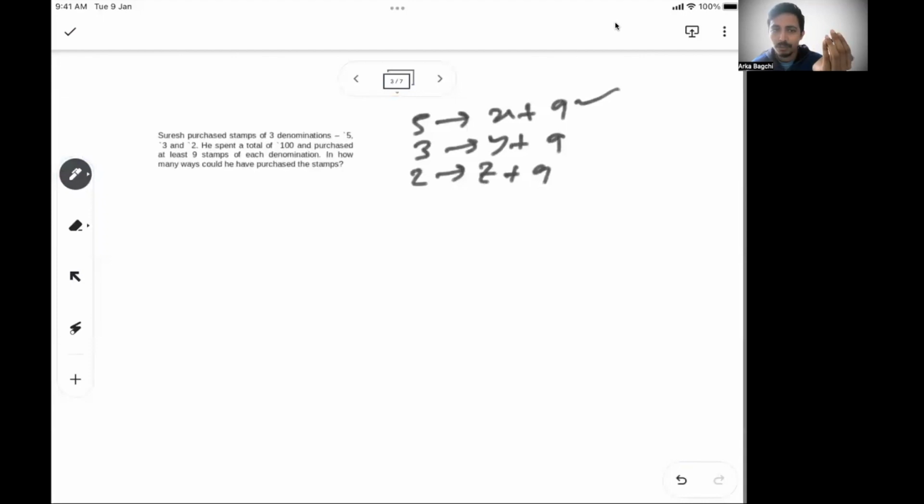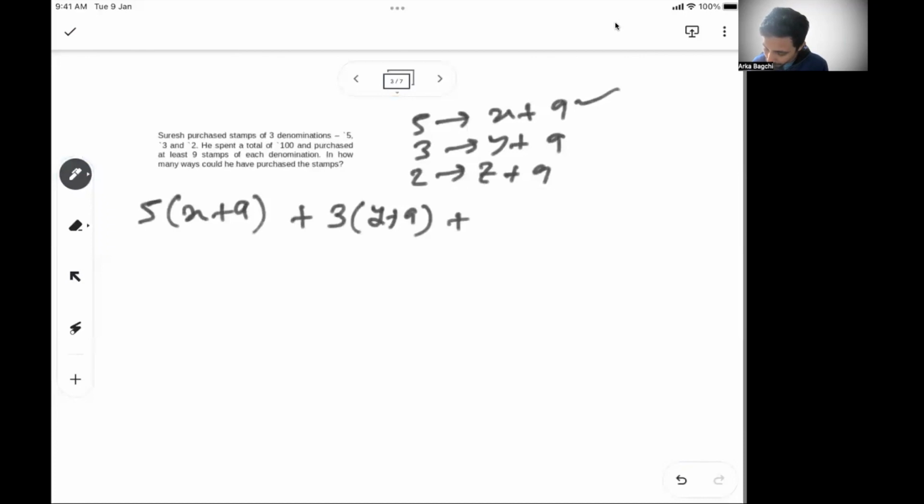So my equation becomes 5 into (x plus 9) plus 3 into (y plus 9) plus 2 into (z plus 9) equals 100. Had I not taken the 9s, I would have to consider that the minimum values are 9. Instead, I have added the 9 in the equation already, and then I will just optimize for x, y, z without thinking about a minimum of 9 or a maximum.